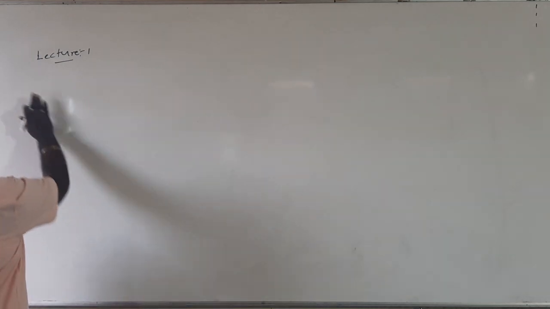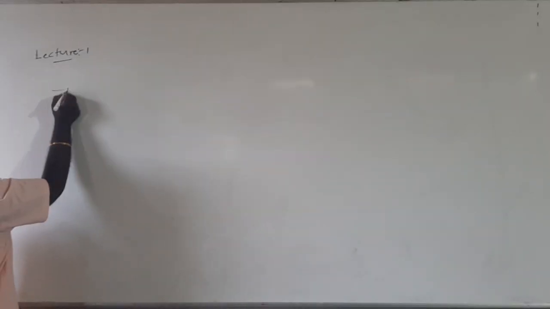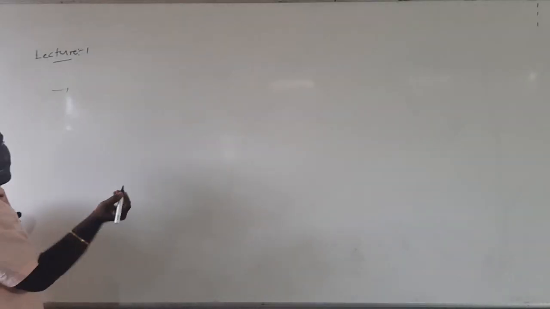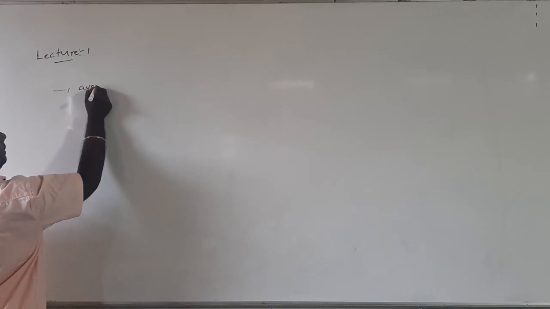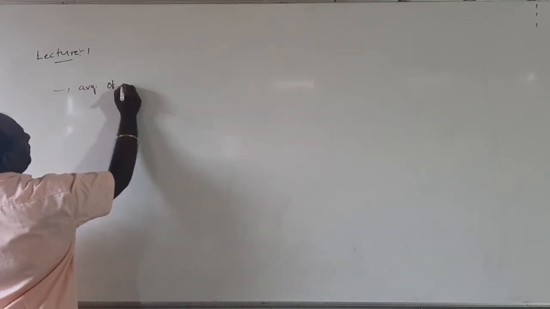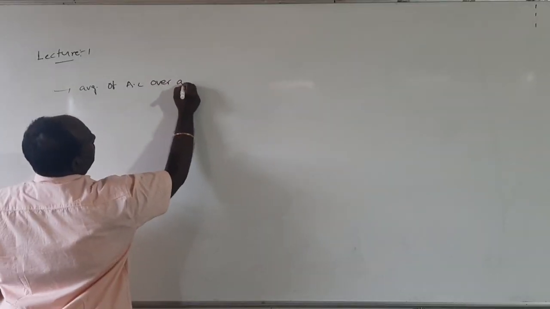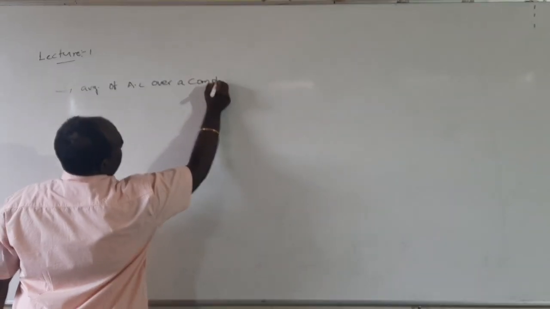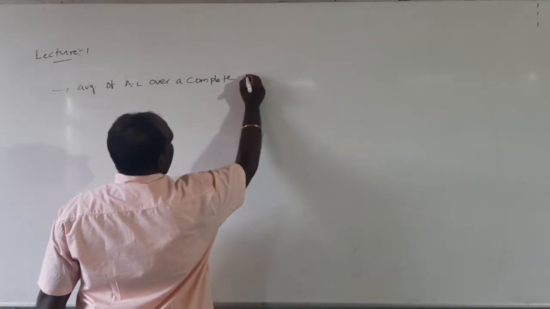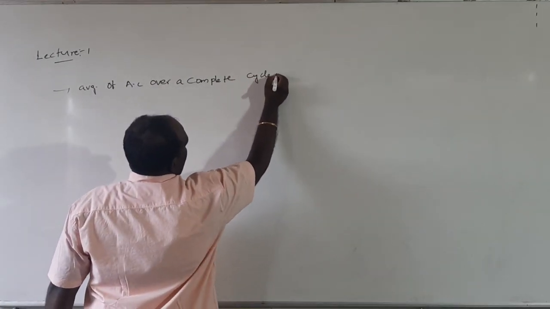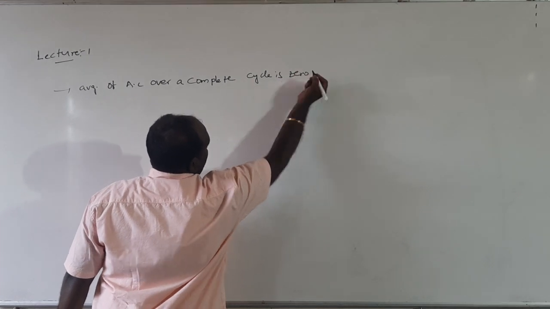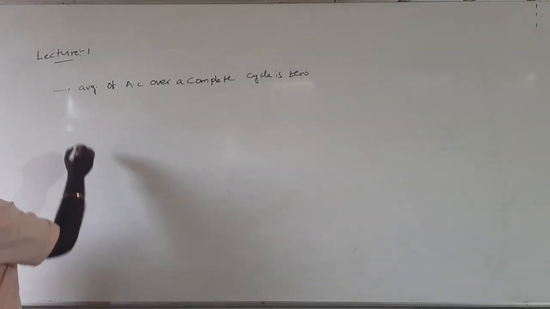Now the second point: average value of AC is always measured over a half cycle. If you measure over a complete cycle, what will happen? The average value of AC over a complete cycle is 0. Right or wrong? We are going to see. Proof.